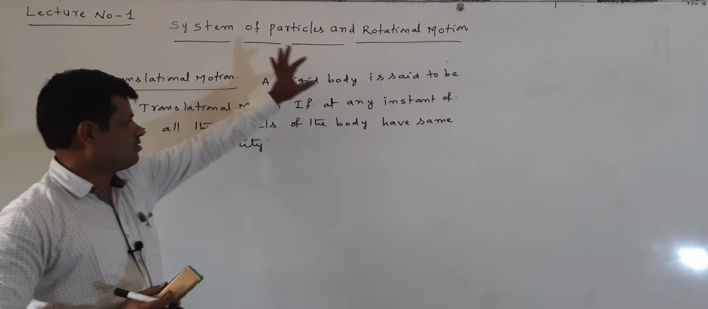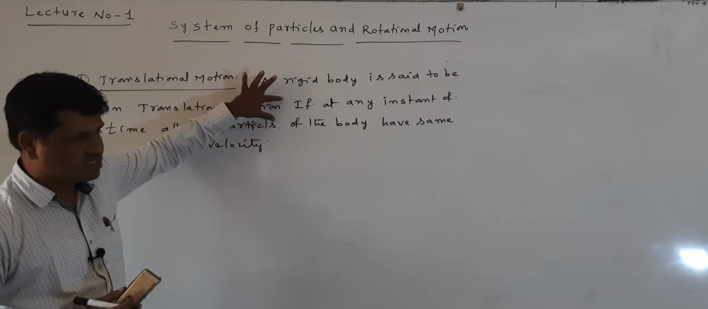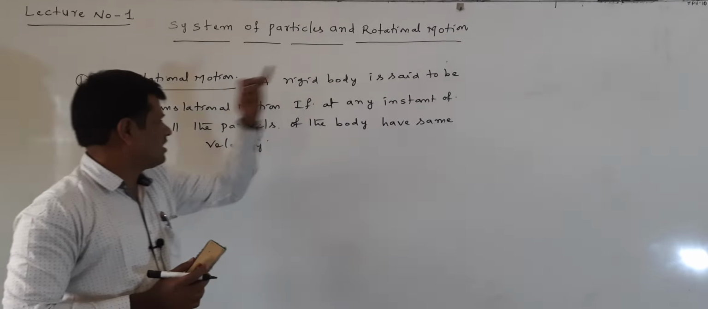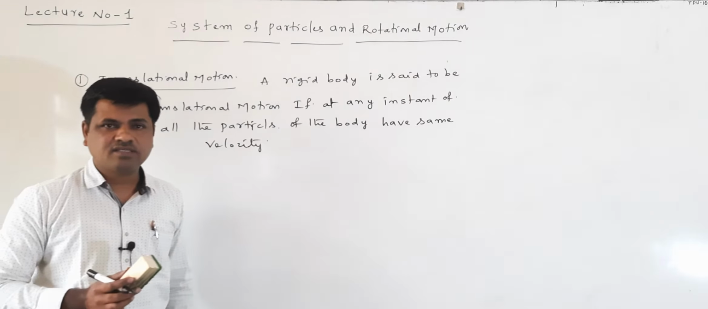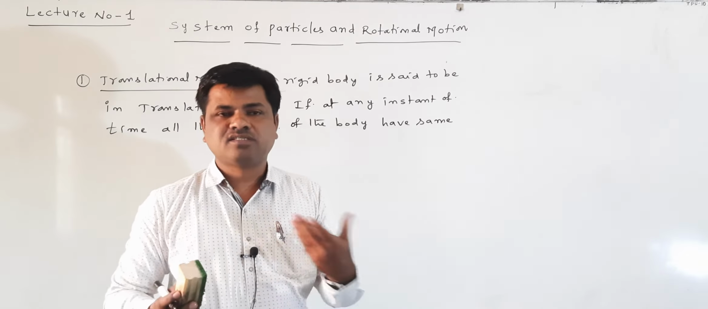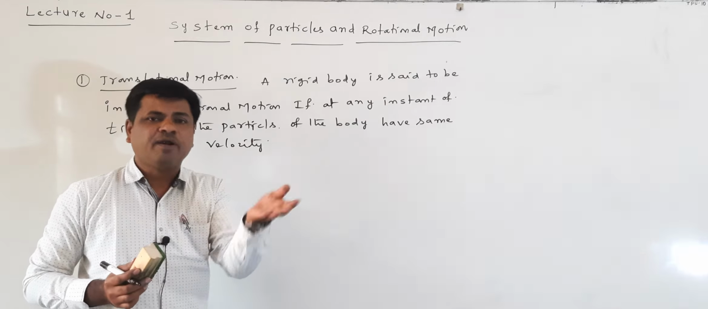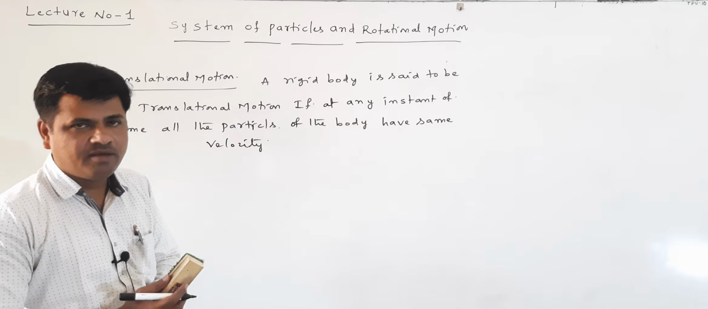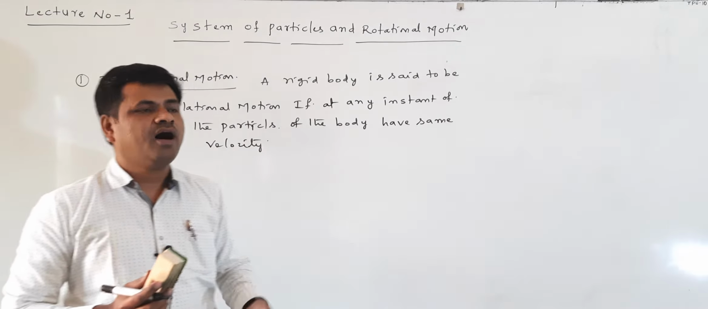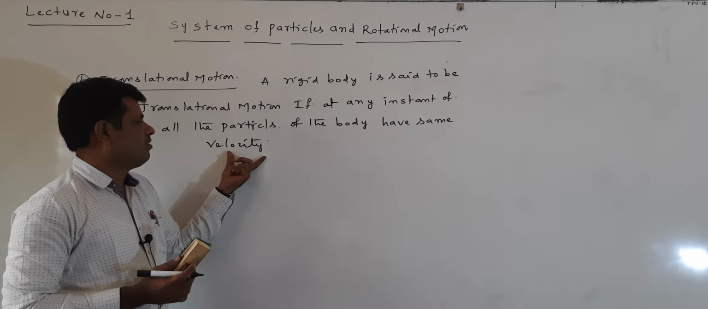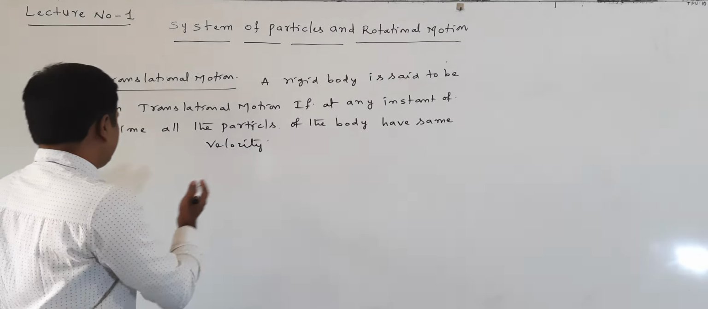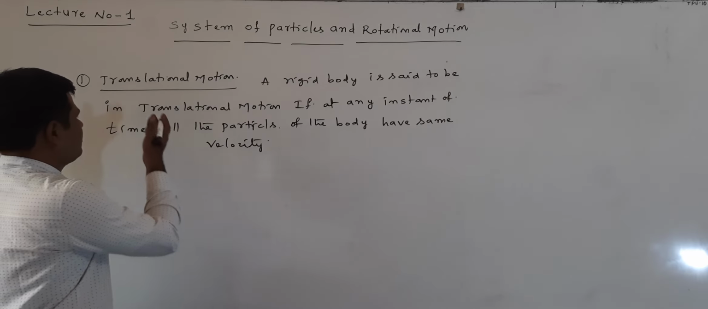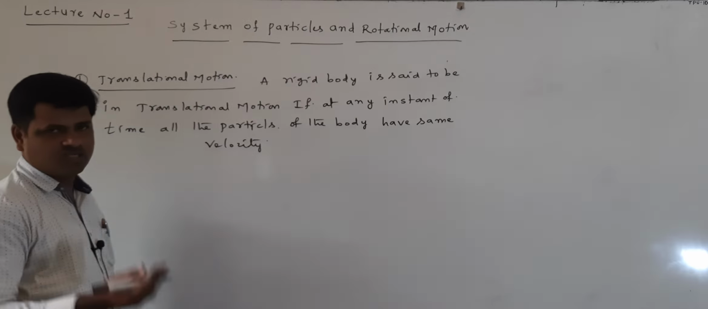A rigid body is said to be in which motion here? Translational motion, if at any instant of time all the particles of the body have the same velocity, meaning every particle in the body has the same velocity at any particular instant of time. This is what a translational motion is. We will understand it with one example.